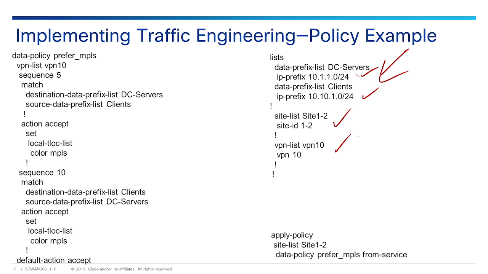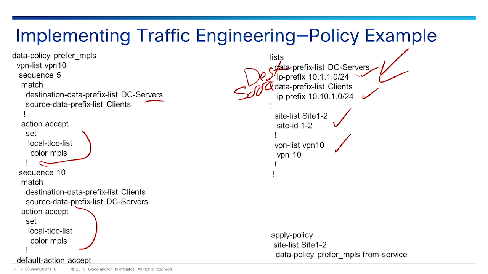So we're saying a destination data prefix list is going to be DC servers. So this is the destination. And we have a source of the clients. So we're accepting that route. So here's the route coming in. We're accepting it. We're changing the local TLOC list to use the MPLS over here instead of using any other. And then we're setting that next hop to use that TLOC list.